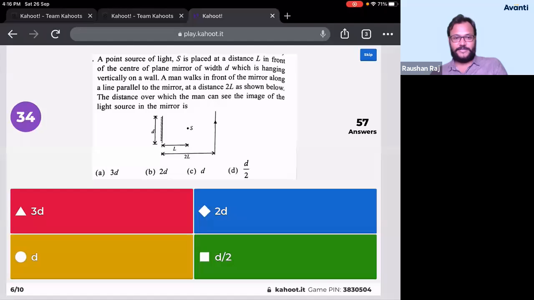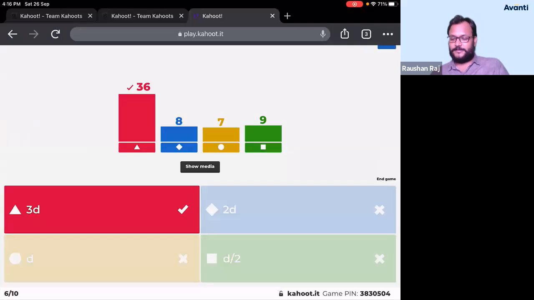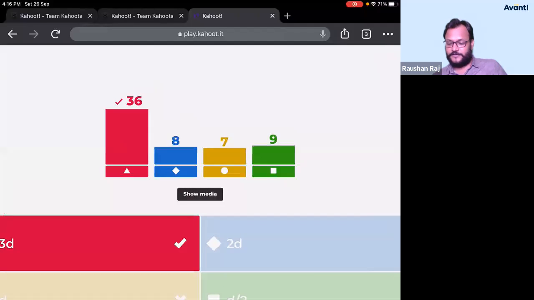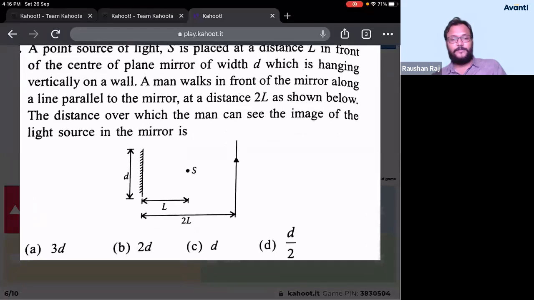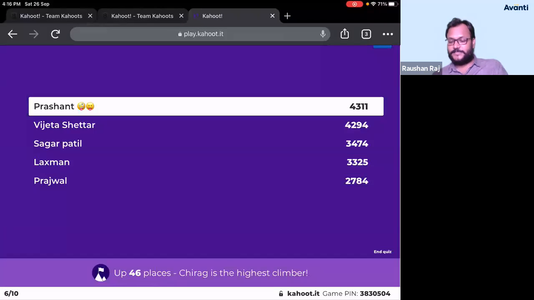So already 57 of you have answered. In this also only 36 of you have got the correct answer. It is exactly the same question that we have already solved in the class. What is the distance over which the man will look at his image, can completely see his image? So the answer is 3D. Okay? If the size of the mirror is D, what will be the distance up to which he can see his complete image? For a 3D distance. So the answer for this is 3D.